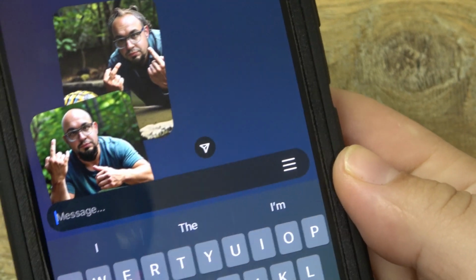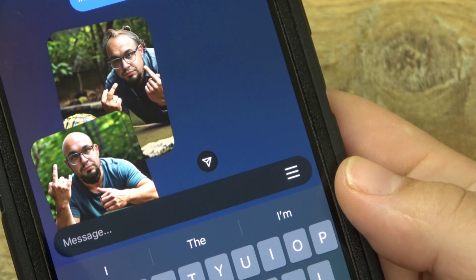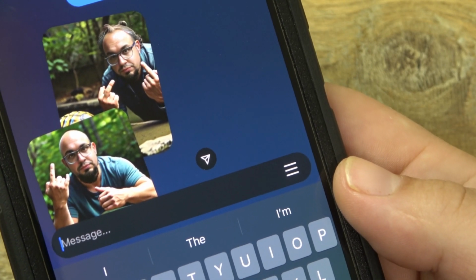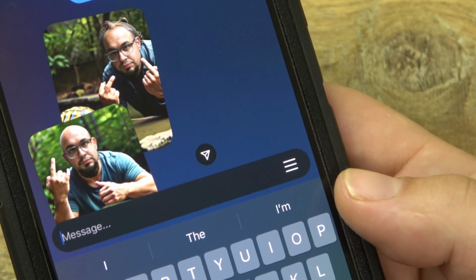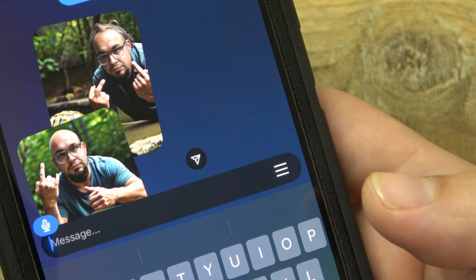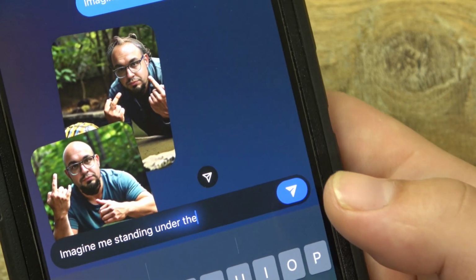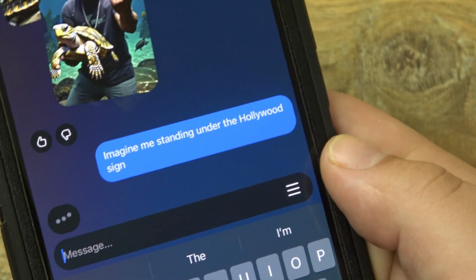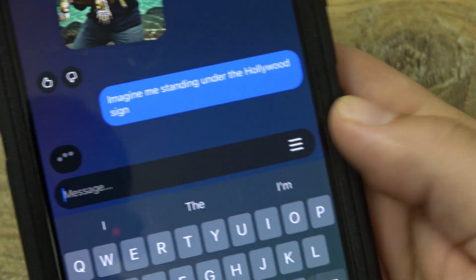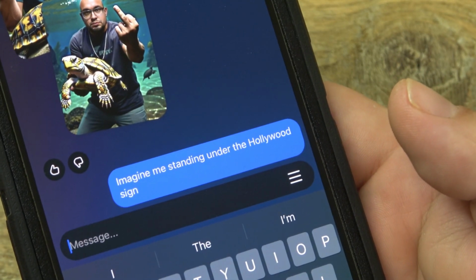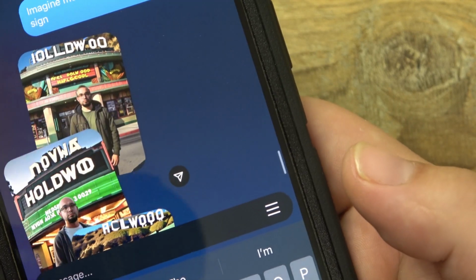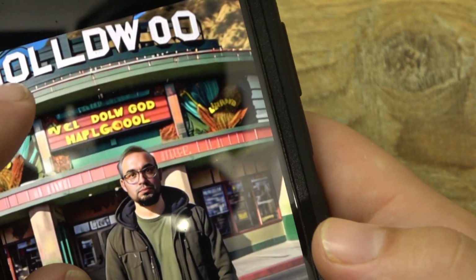Let me think of another example of something. Oh, man, I wish I could do this live and you guys can just tell me what you want to imagine. But of course you could do this with yourself. Imagine me standing under the Hollywood sign. Sometimes with text, it makes no sense. It doesn't actually read as text, you know what I mean? So it's certainly not perfect, but it's amazing how much detail they can give you and still be completely weird and wrong. Like here we go, yeah, the Hollywood sign, like what is this?